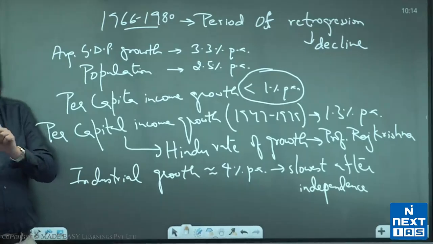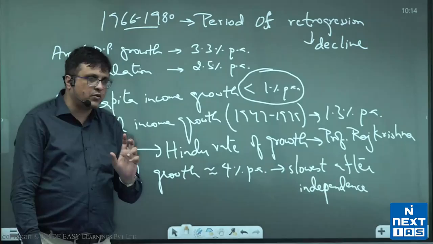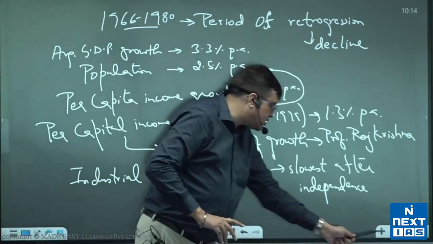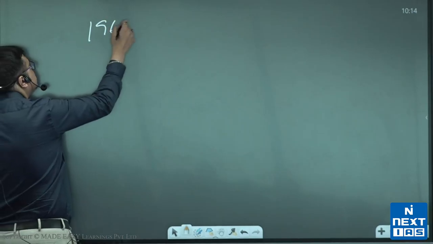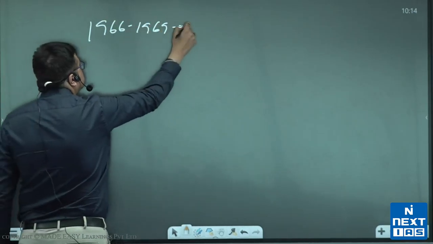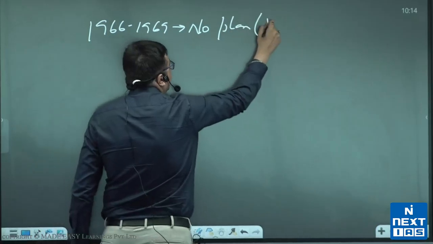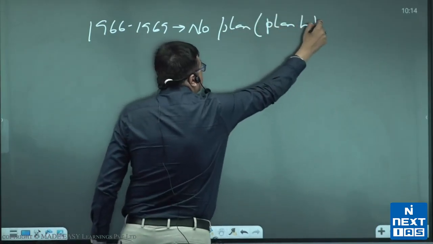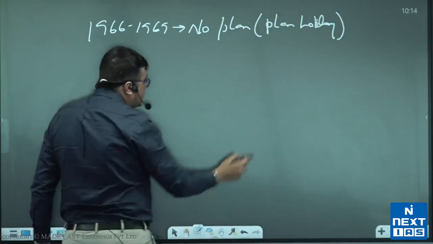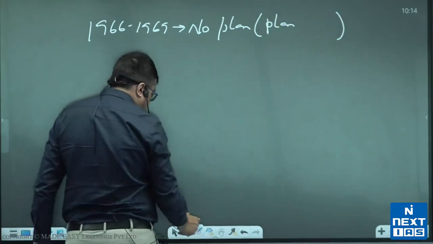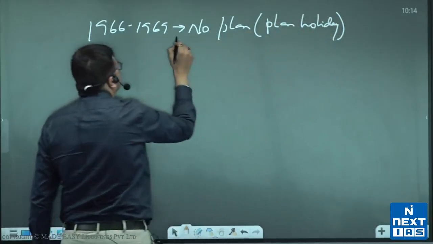I need you to see one thing actually before I take you into analysis of why this happened. Give me a minute, I'll take your question. What I need to show to you is this. 1966 to 1969, there was no plan in India. It's called Plan Holiday. Government used to call it annual plan, but actually there was no plan. Government would call it annual plan.